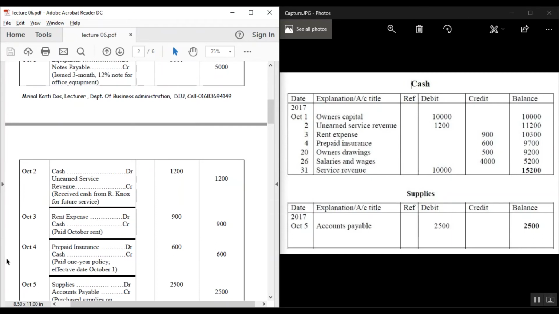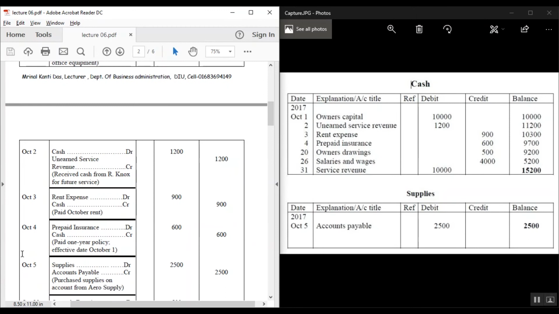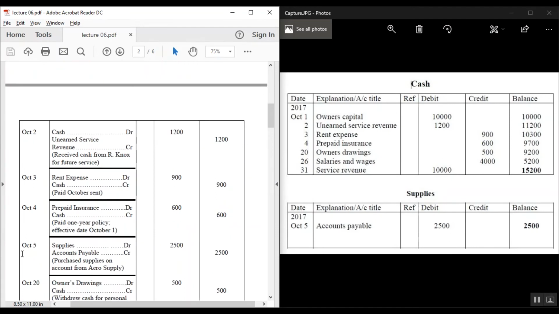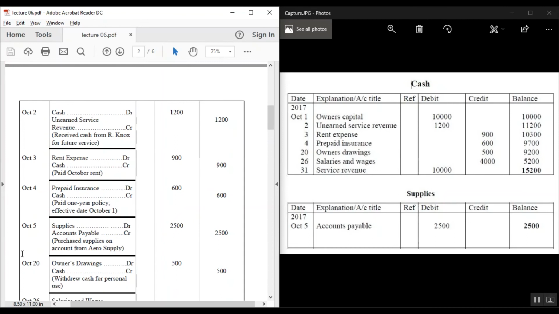Next, we'll check again, and we get October 3, and the opposite account title is rent expense, and we will take it in the credit part. Next, again, it occurs in October 4, and we take the opposite account title, prepaid insurance, and this will go to the credit part. Next, in October 20, the opposite account title is owner's drawings, and we'll take it in the credit part, and the balance will be balanced in this way.